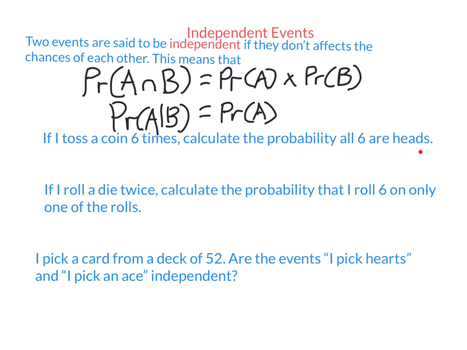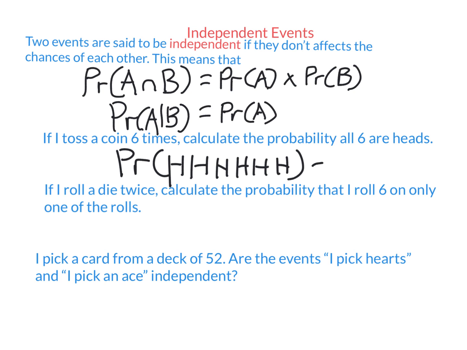So if I toss a coin 6 times, calculate the probability that all 6 are heads. The idea is, when you toss coins, the outcomes are independent. It doesn't matter what happened the last time you tossed a coin. That doesn't affect what happens this time you toss a coin. So, because these events are independent, we can find their probability really easily. The probability that you get heads 6 times in a row is just the product of their probabilities. It's just a half times a half times a half times a half times a half times a half.